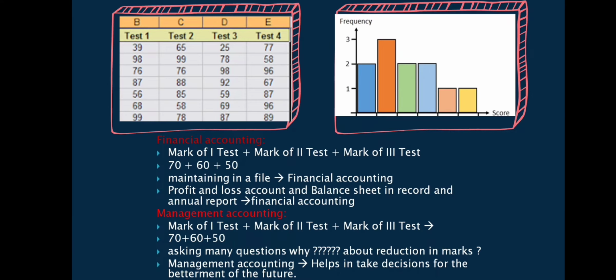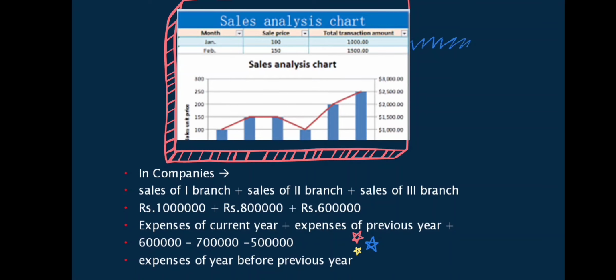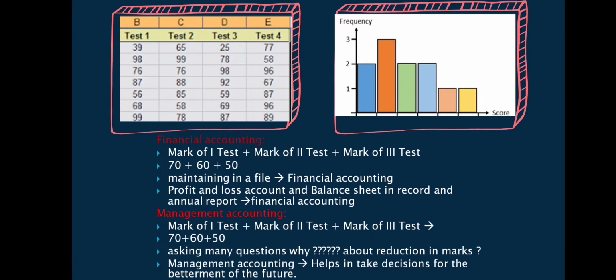But you see, by keeping all the records, we can come to know this is the profitability position, this is the financial position, these are all the assets held by the company, these are all the liabilities the company should make payment for in the future. This is the profit of the company. Then if there is any loss or expenses, everything we can come to know. That's it. But in case of management accounting, we are putting a question,